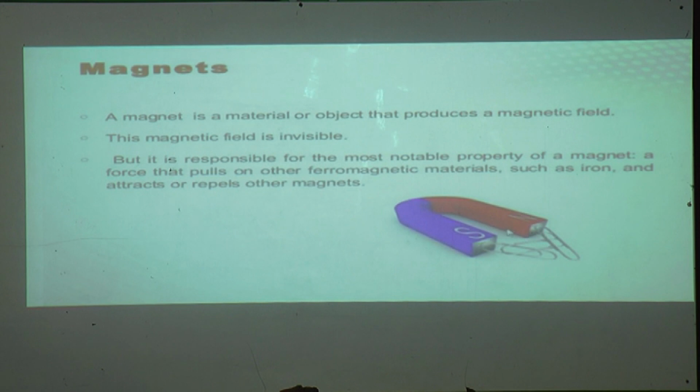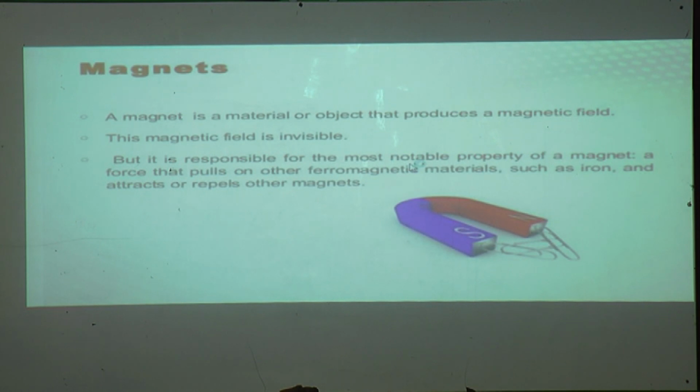There is a particular distance, and in this area, whichever substances come here are going to be attracted towards this magnet. That area or distance is called a magnetic field.